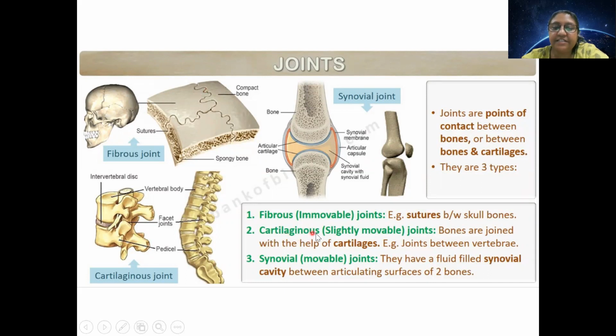Next is the cartilaginous joint, that is a slightly movable joint, like the joints between vertebrae. In between two vertebrae, there is the presence of a layer of cartilage.